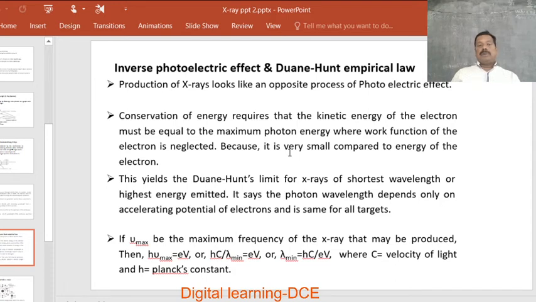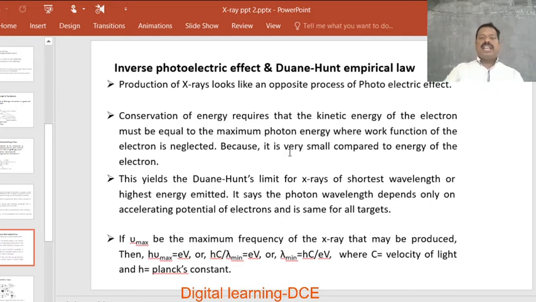The production of X-rays is the inverse process of the photoelectric effect. Here, instead of using light photons, we use electrons to eject photons. There, by using light photons, we eject electrons from the metal target. But here, by using high kinetic energy electrons, we eject light photons. Thereby, this continuous X-ray production is the inverse photoelectric effect.